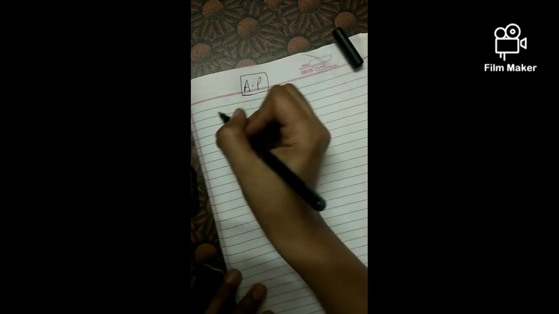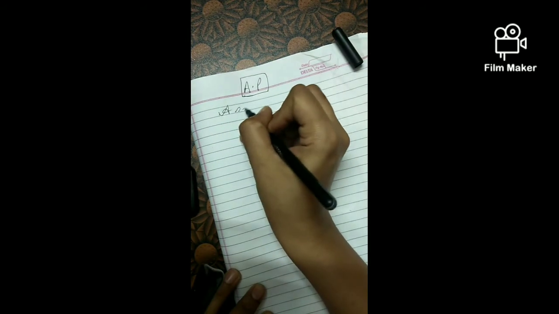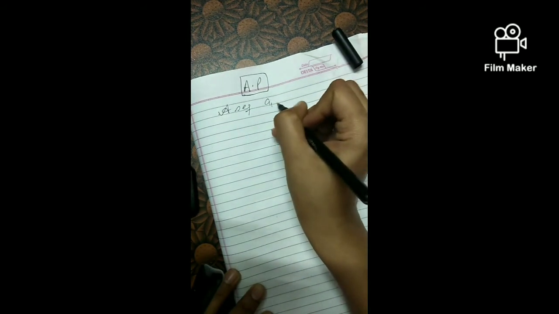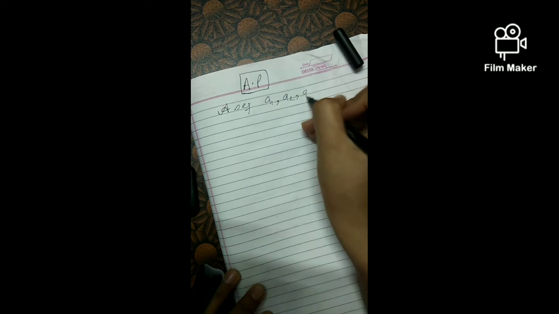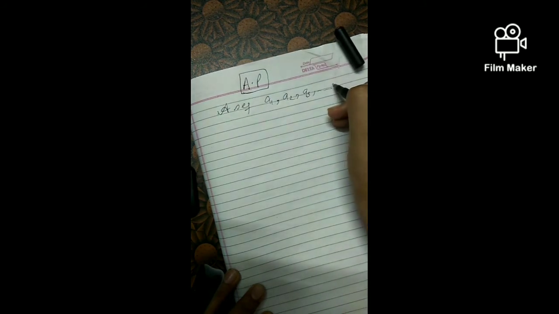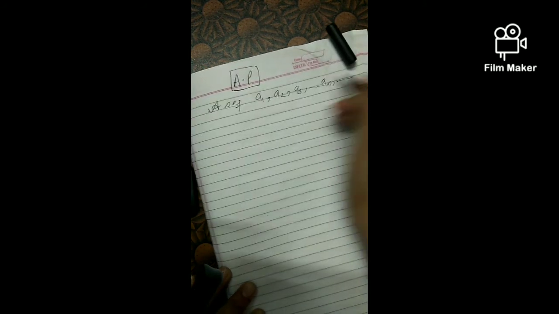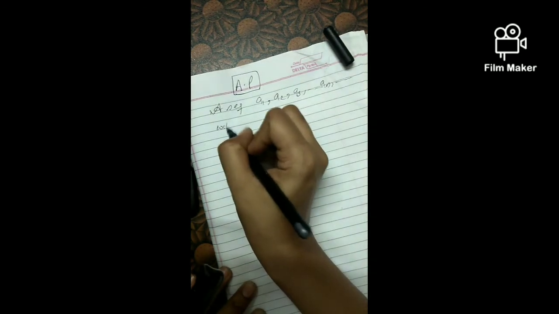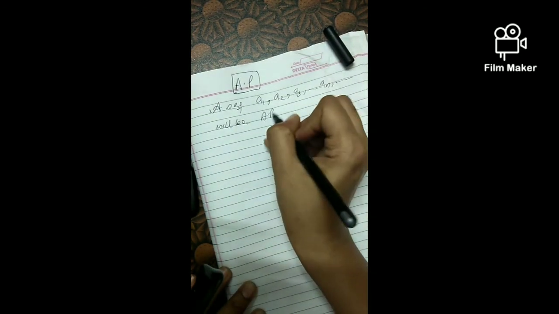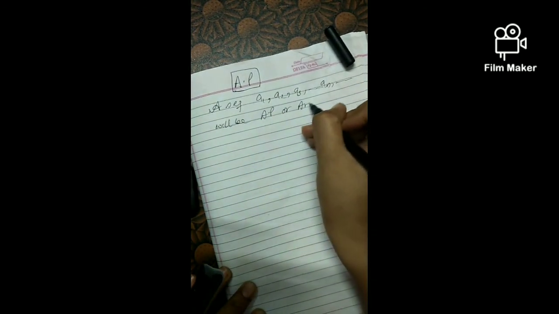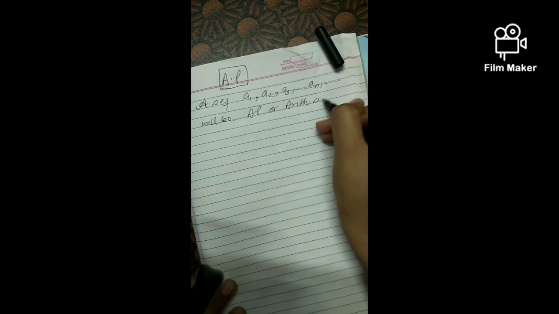Arithmetic progression means if I have any sequence, like a1, a2, a3 up to a(n) and so on, it will be an arithmetic progression, or I can also say arithmetic sequence.